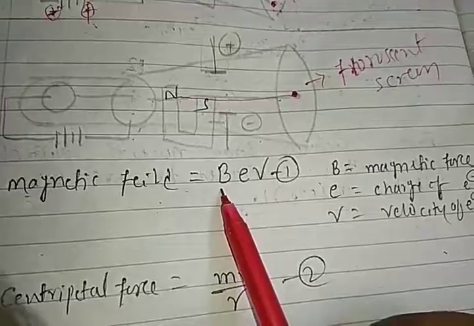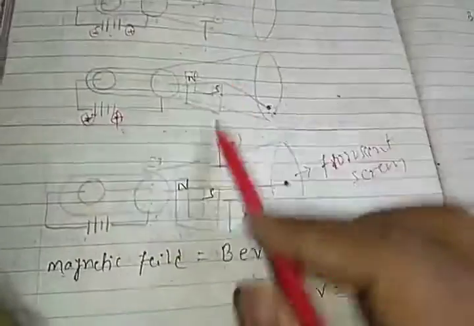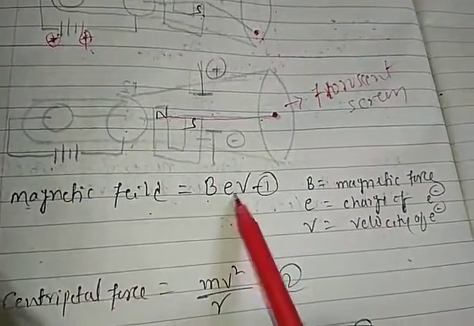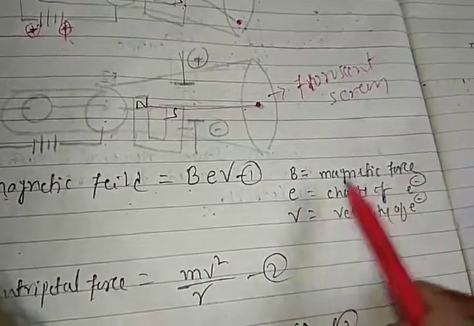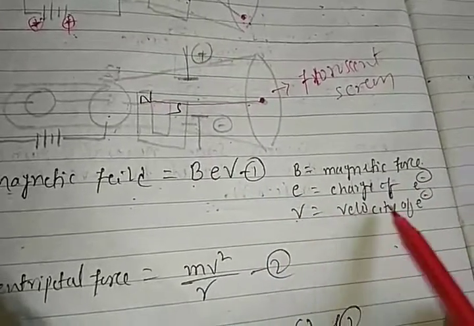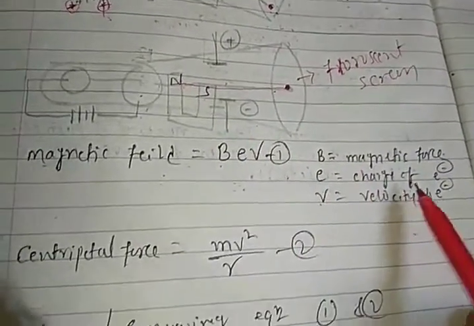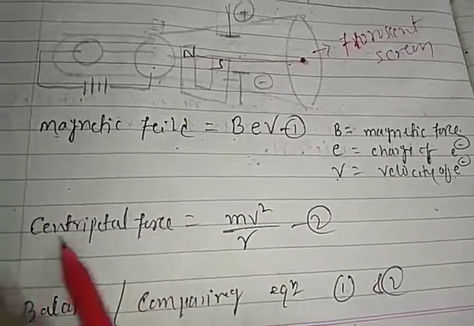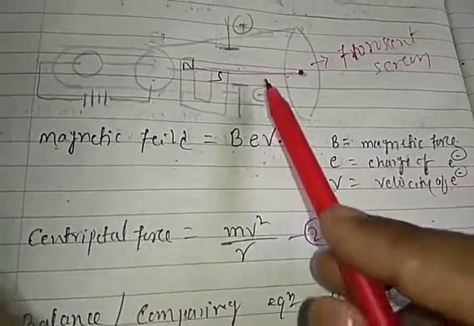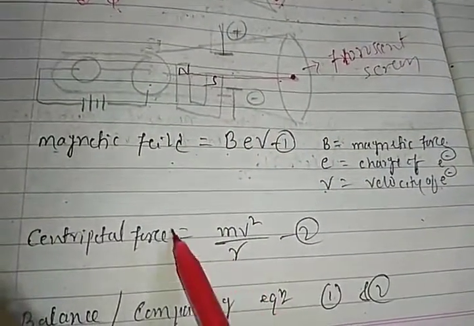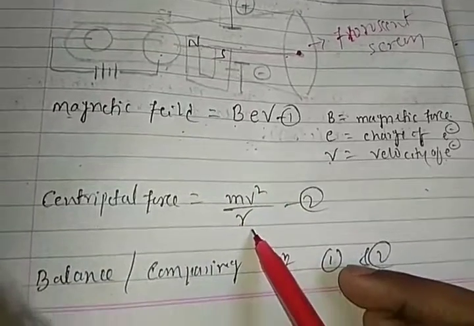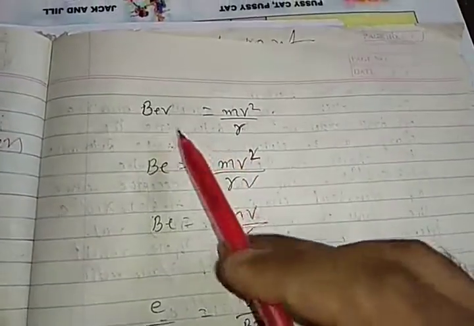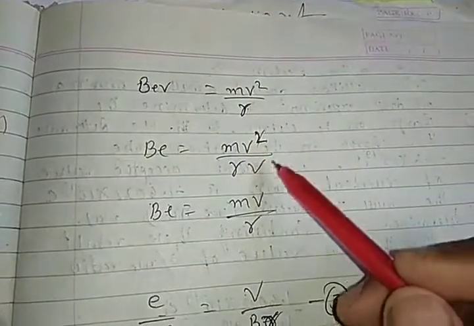So whatever the magnetic field he used, he considered the force as BeV. B is the magnetic field, e is the electron charge, v is the velocity of electrons, right? And the electrons travel with a centripetal force. The centripetal force value is mv square by r, right? When we compare both equation 1 and 2, we got Bev is equal to mv square by r.